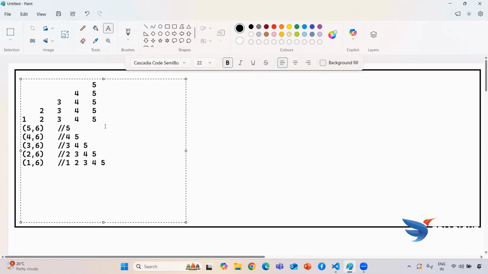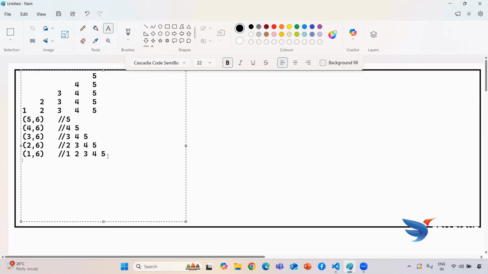As of now, we are generating this number, but in a different way. Now here, to change this concept, we are going to print the spaces also. For the first row, how many spaces we want, we are going to take care. For the first row, I need to take 4 spaces. For the second row, I need to print 3 spaces. For the third row, 2 spaces. For the fourth row, 1 space. For the 5th row, 0 spaces.